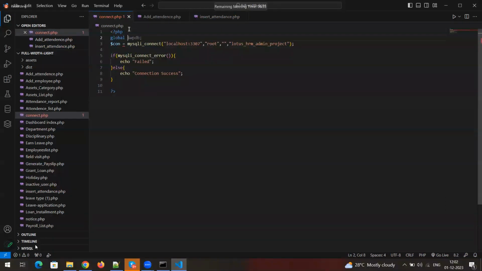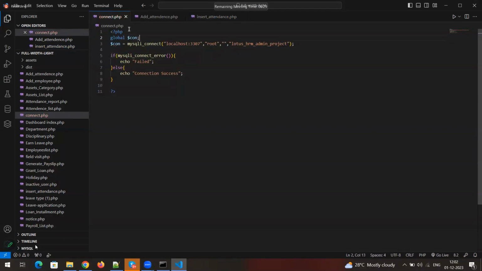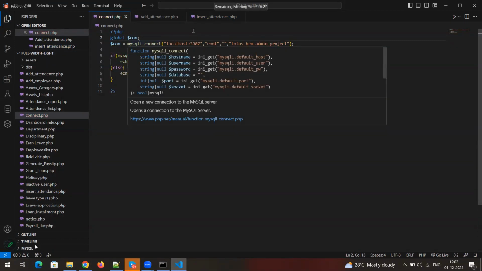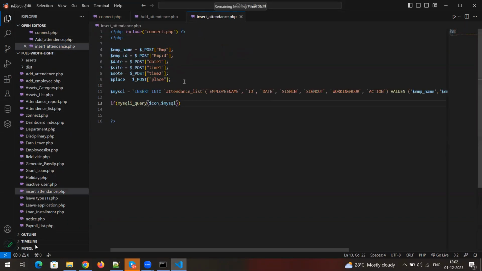Global, in the sense, means we can use it outside the function and also inside the function. Here I'm going to use it outside the function, so that's why I made it a global variable. Understood? So now I can use it here, and in many other files as well. Understood? If the connection is successful and the query is executed successfully, I need to redirect